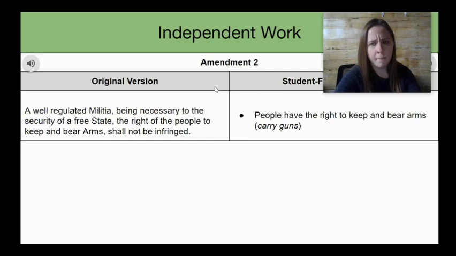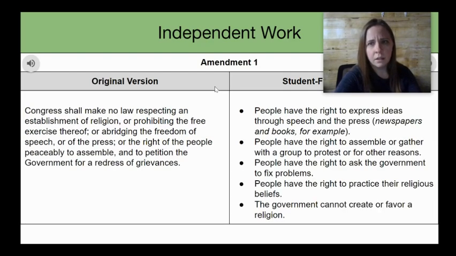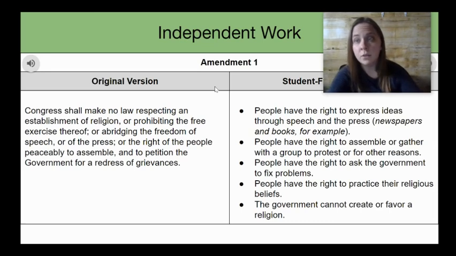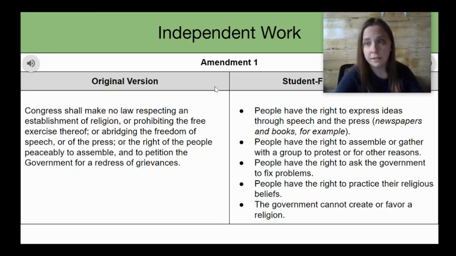Well, they're not talking about carrying guns. People have the right to express ideas through speech and the press. They have the right to gather. They have the right to practice their religious beliefs. The government cannot create or favor religion, and people have the right to ask the government to fix problems. I think it's Amendment 1.